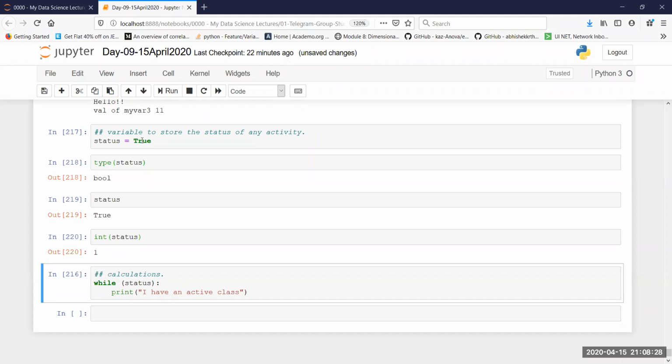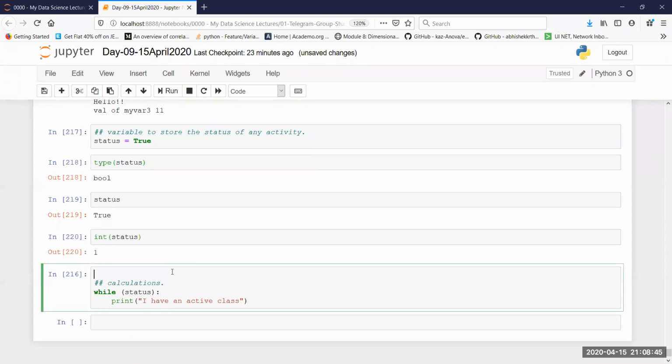Okay, if you want to give it a try, I'm going to share the notebook with you. You can give it a try on your own laptop. But this is going to go inside an infinite loop, because every time it is going to check the value of status and it's going to find that it is true. How can we correct this?